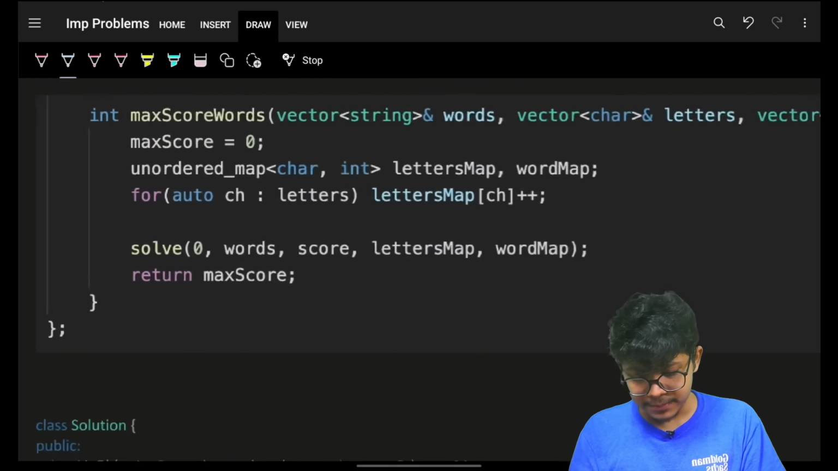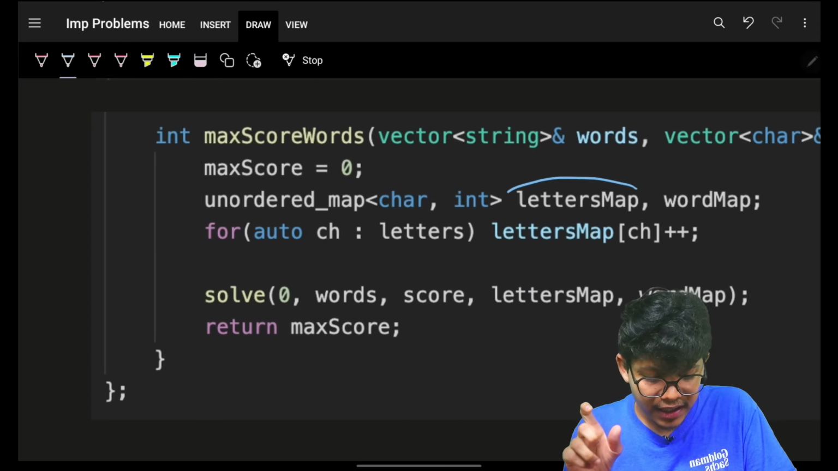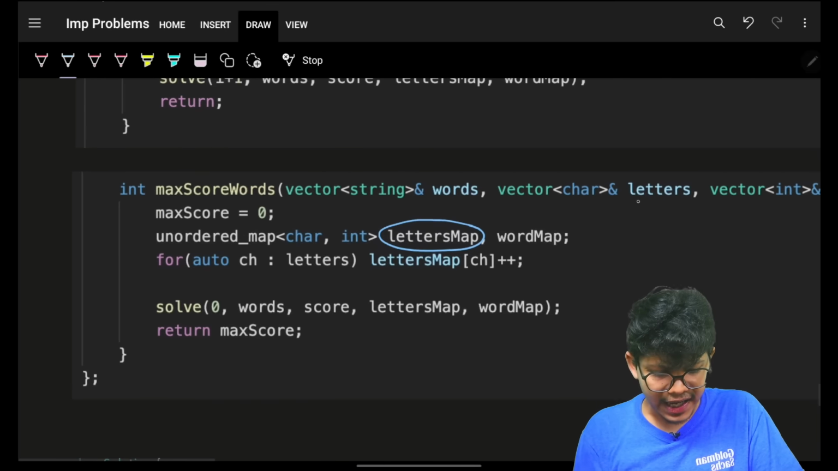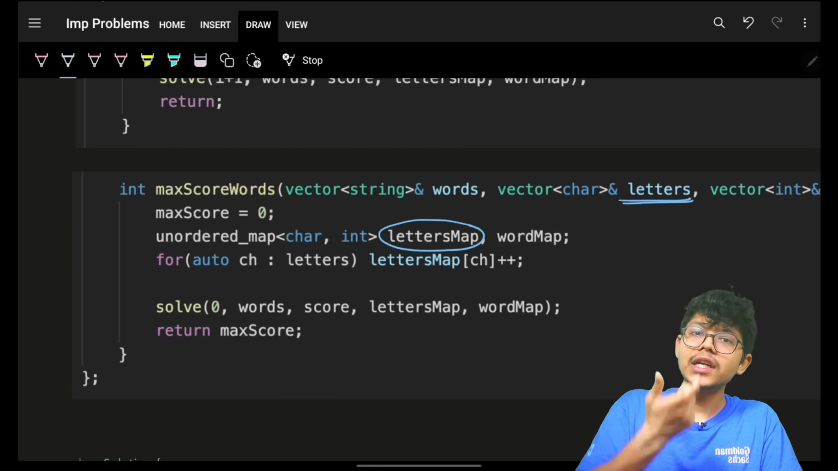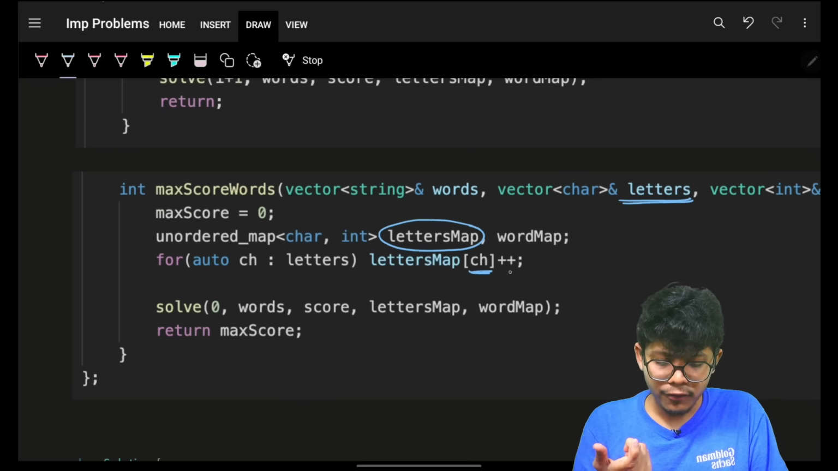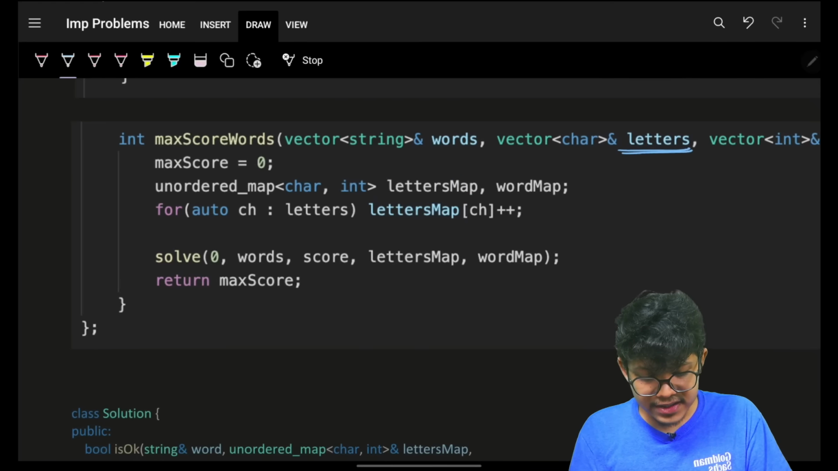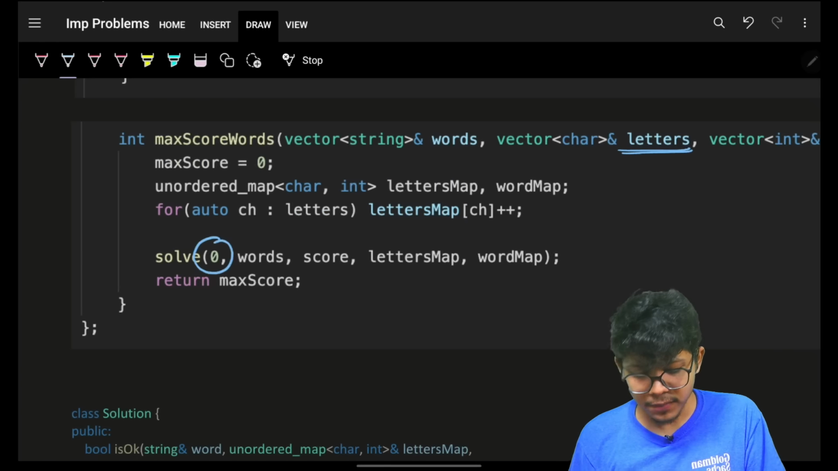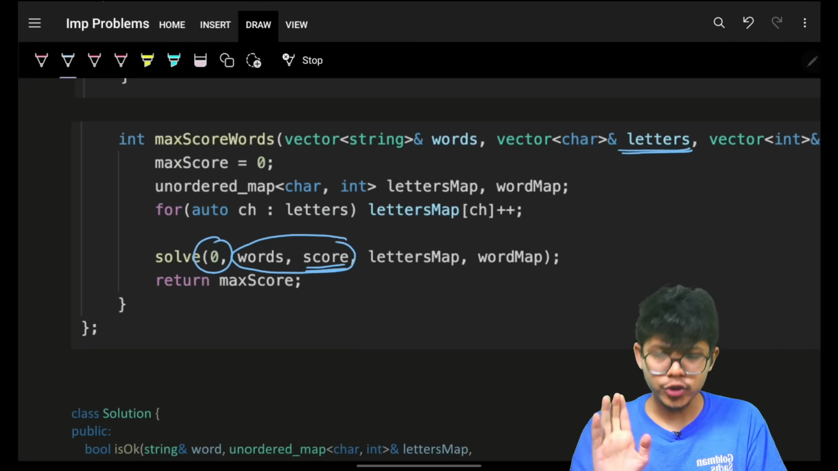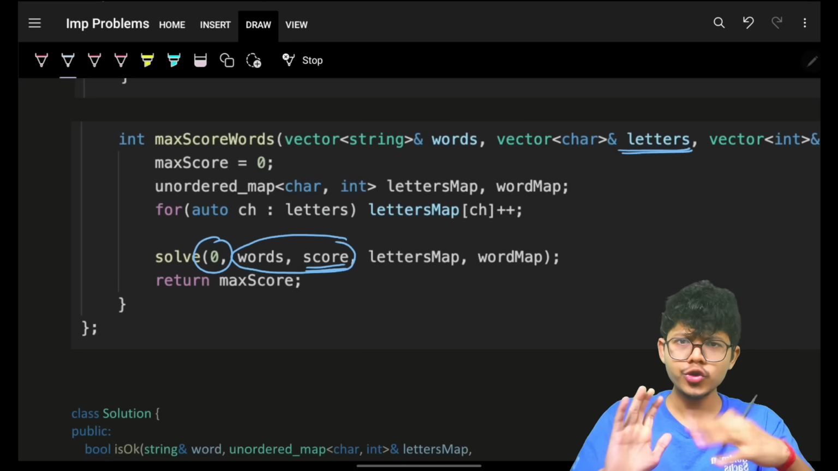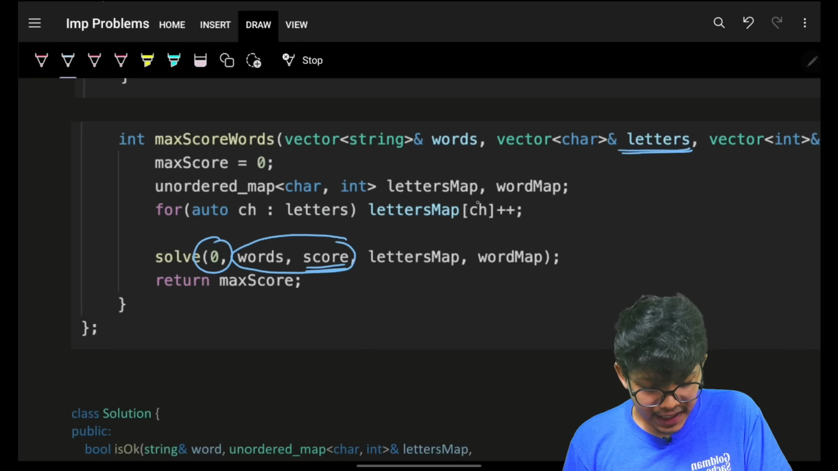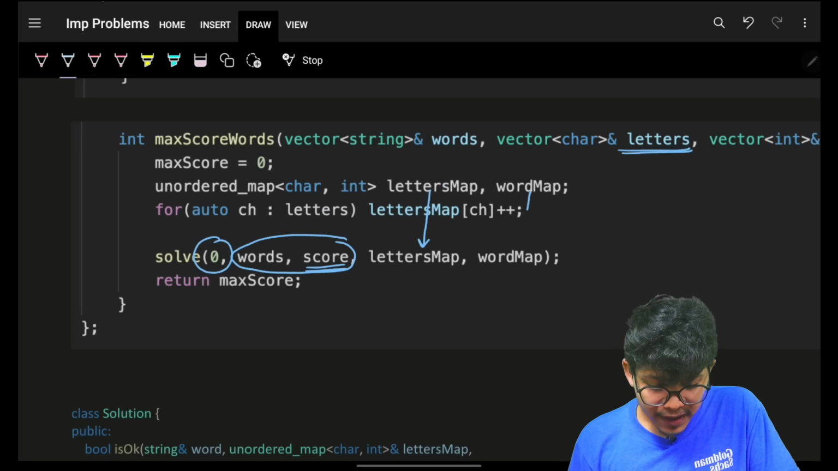So what I will do, I will maintain my current letters map. Same way, I will simply iterate on the letters and maintain the frequency. Okay, for every character, what is the frequency? And then I will call my recursion by saying start from the index 0. This is my input words and score. Now I will use the same score. I will not convert the score to a map, just to showcase how we can use it. Then I just made this letters map. This is my word map.